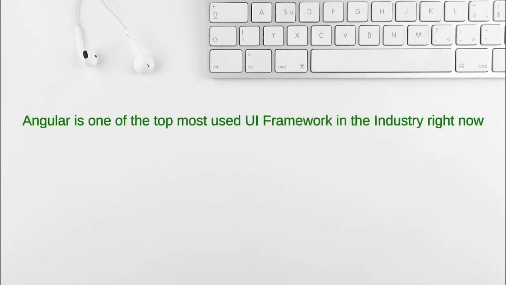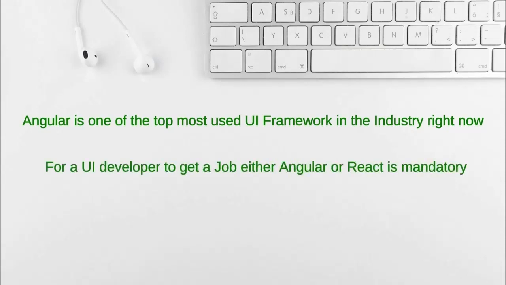Angular is one of the most popular UI frameworks right now, and the majority of the traditional Java-based JSP applications and .NET-based ASP applications are converting to Angular right now. All of the new web applications are directly written in Angular because of its features. To get a job as a UI developer, either Angular or React.js is mandatory right now, and these are the trending frameworks available in the market.